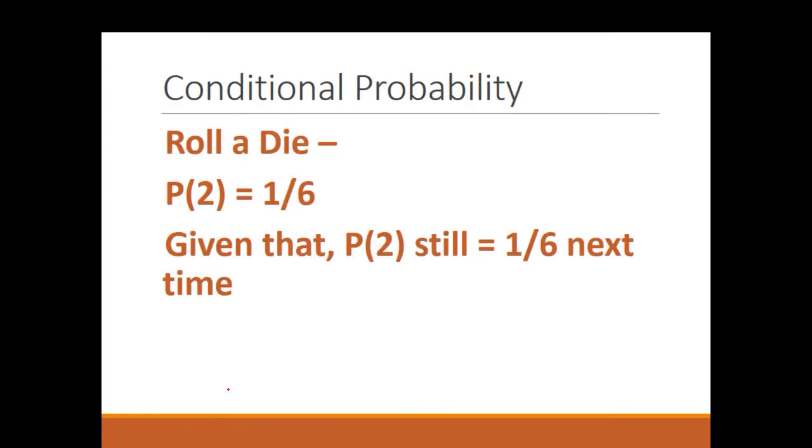Then we have something called the conditional probability. The conditional probability is the probability of one event given that another event has already shown up. So if I have a pair of dice, I'm going to roll them one at a time. I roll the first one, I get whatever. My goal is to roll a 2 on the second one. Well, if I roll a 2 on that first one, it doesn't affect the chance of me rolling a 2 on the second one. It's still 1 in 6.